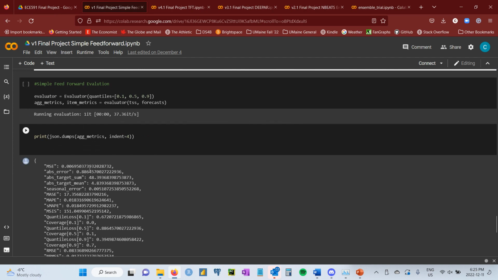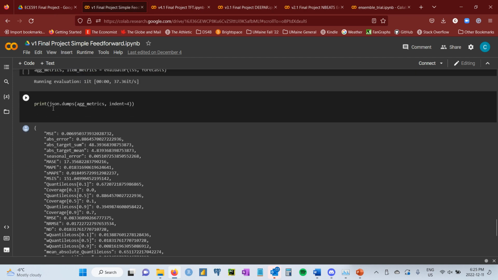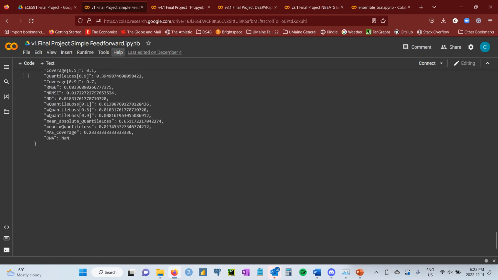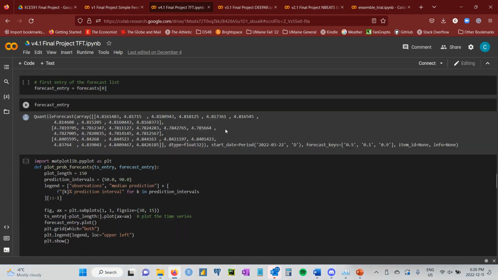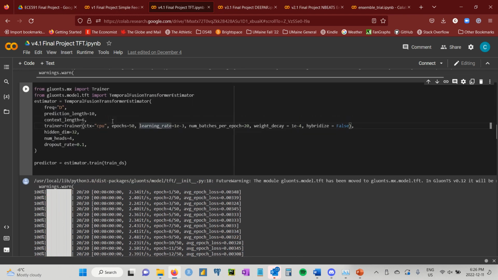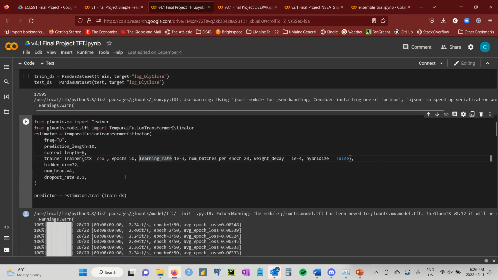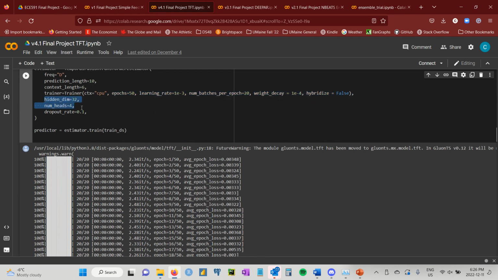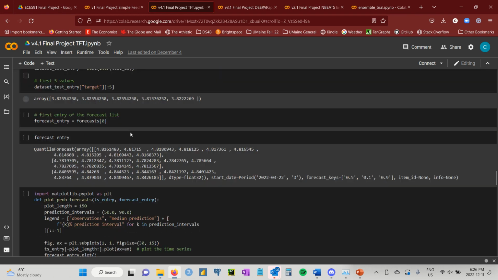Then we can go into our other sections, where we get all of our validation metrics. Moving on, most of the script actually stays almost the same. Where it changes for each model is where you look at the model. Looking at TFT again, we've just spoken about this, but it has the 6-day context length, epochs, learning rate, batches, and weight decay. This is another hyperparameter, but it's not important to our context. We have 32 hidden dimensions, 4 heads, and a 0.1 dropout rate.